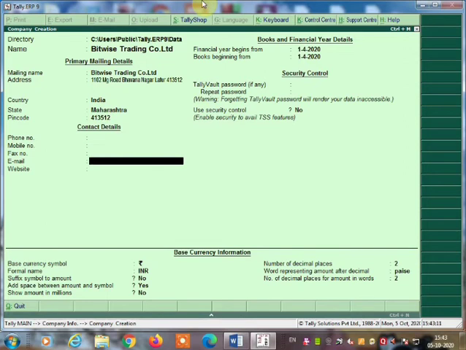The website is given, so you can write www dot bitwisetrading.com. Email address is also given, info at the rate bitwise.com.